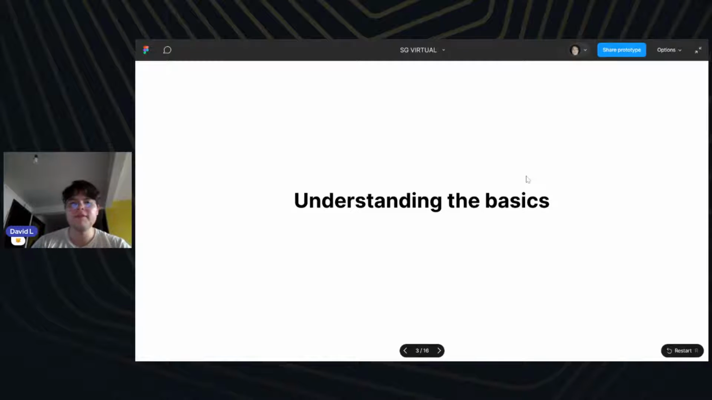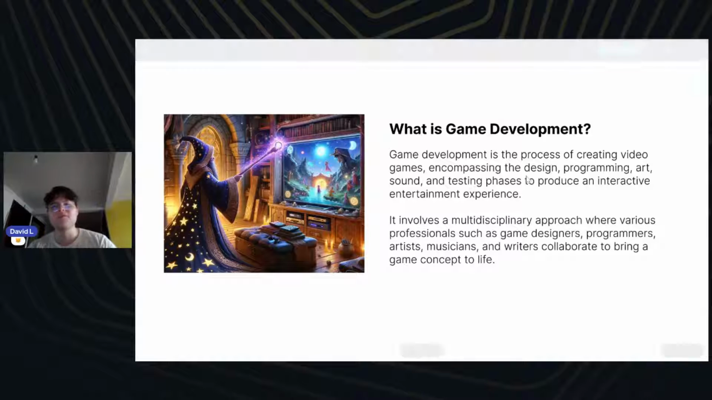So yeah, first of all, what is game development? Game development is the process of creating video games, encompassing the design, programming, art, sound, and testing phases to produce an interactive, entertaining experience. So it involves a multidisciplinary approach where various professionals such as game designers, programmers, artists, musicians, and writers collaborate to bring game concepts to life.